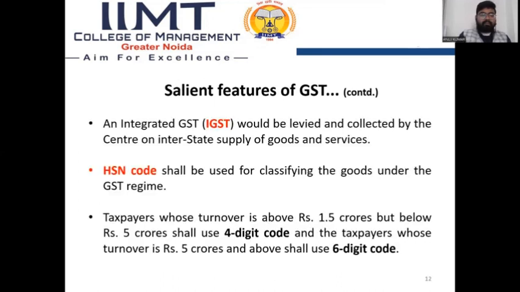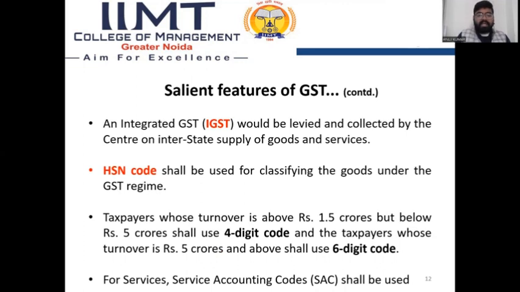Then an integrated GST, IGST, would be levied and collected by the central government on interstate supply of goods and services. If any person makes an interstate supply, then he is liable to pay IGST, not CGST and SGST.